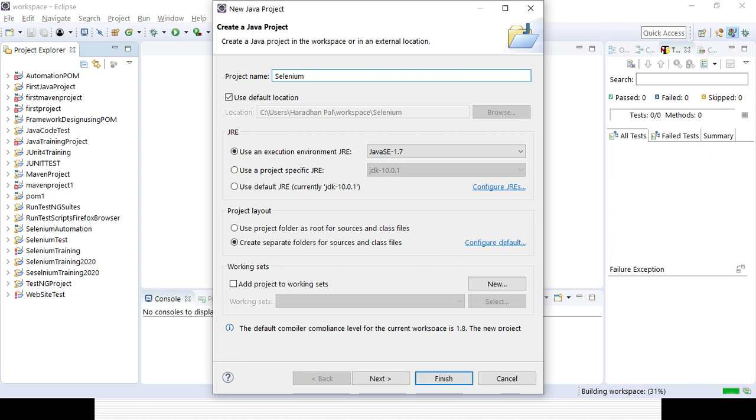21 morning batch. And here please make sure that you are selecting the right Java SE, not beyond 1.8, otherwise it will create problems. Though you are installing Java 1.16, you should not select beyond 1.8, otherwise you can face a lot of problems. So please make sure, and then click on Finish. So it will create your project, Selenium June 21 morning batch.